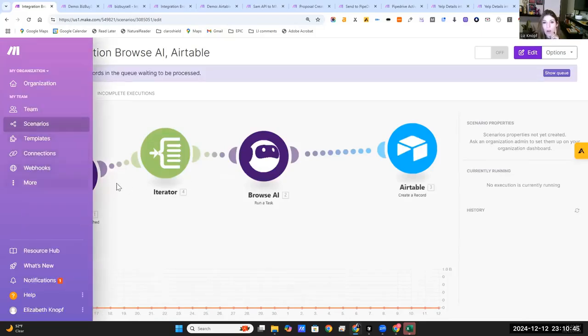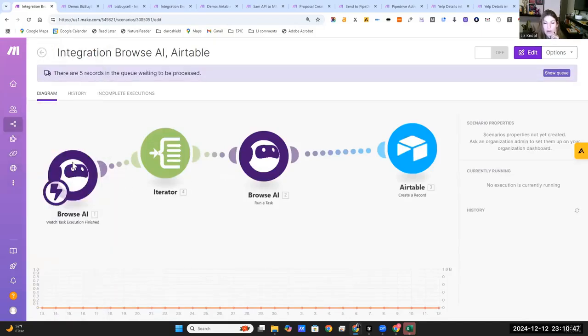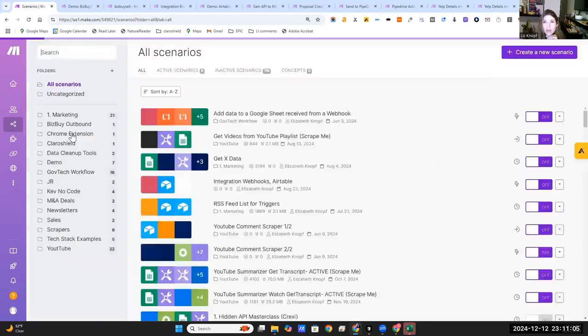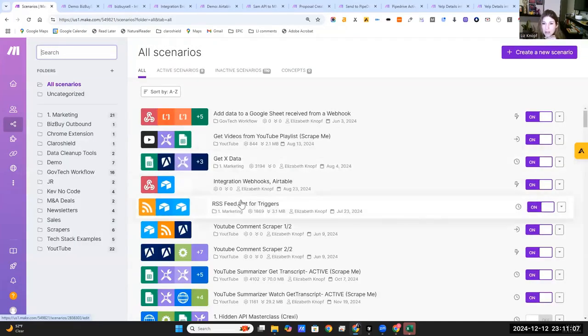Okay, so basically I was watching to see when one of the robots was running. When it finished, I then had to iterate through to the other one. So it was like every domain was then running through the other one. So they actually built it in now. So what you saw before was not going on previously when I had built this, but that's essentially what it was doing and then populating into Airtable.